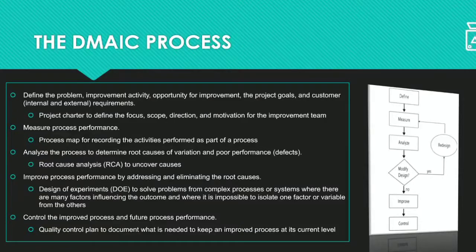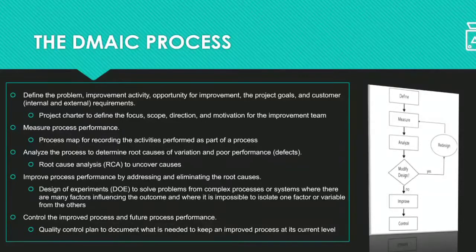Now next see the measure process. That is generally the second step. It is a measure of process performance. It includes a process map for recording any activities performed as part of your process. Then we also have to do some capability analysis to assess the ability of the process to meet the desired customer specifications.